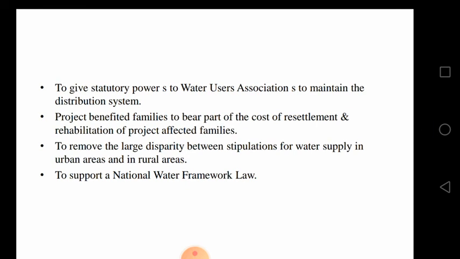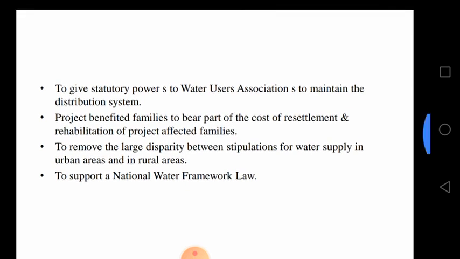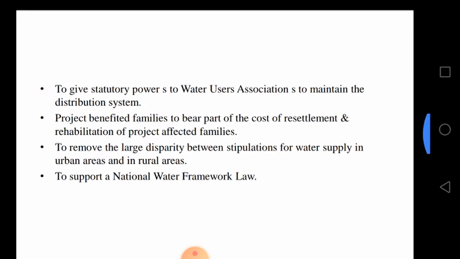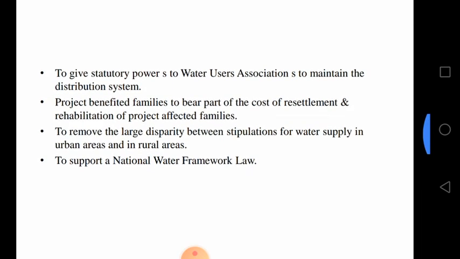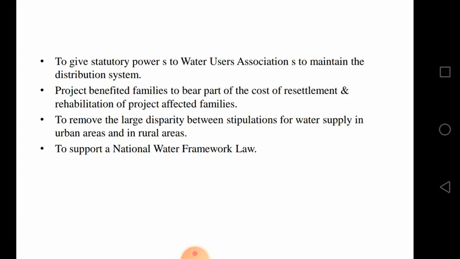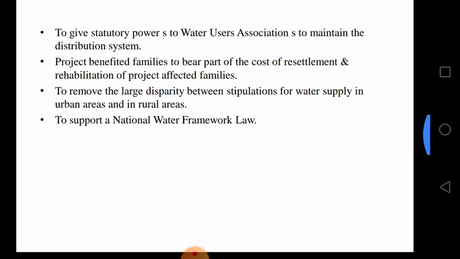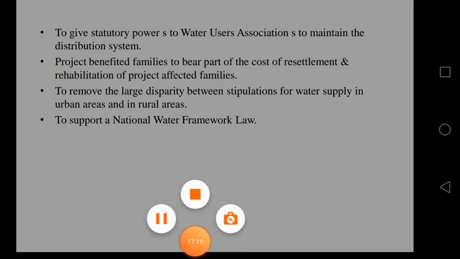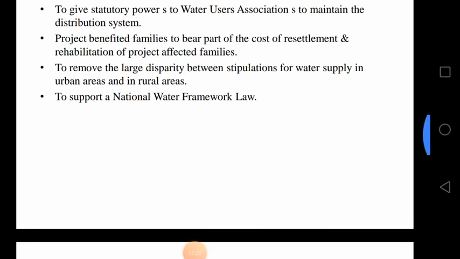Next, project benefited families to bear part of the cost of resettlement and rehabilitation of project affected families. To remove the large disparity between stipulation of water supply in urban areas and in rural areas. The support of National Water Framework Law.